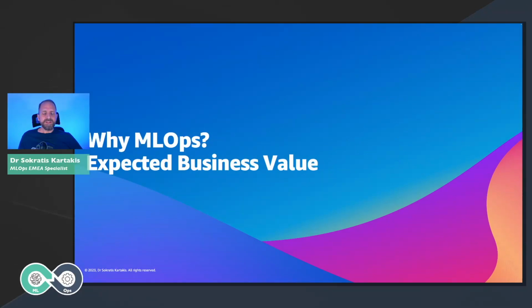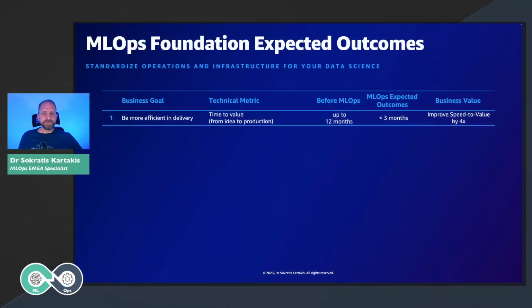But why is MLOps really important for you? Let's start with the key KPIs that we set with our customers. The first main KPI is to be more efficient. That means we need to improve the time to value. We have seen customers that spend 12 months in order to productionize a solution from idea to production. We will show you how you can do that in less than 3 months. That means 4 times better speed to value.